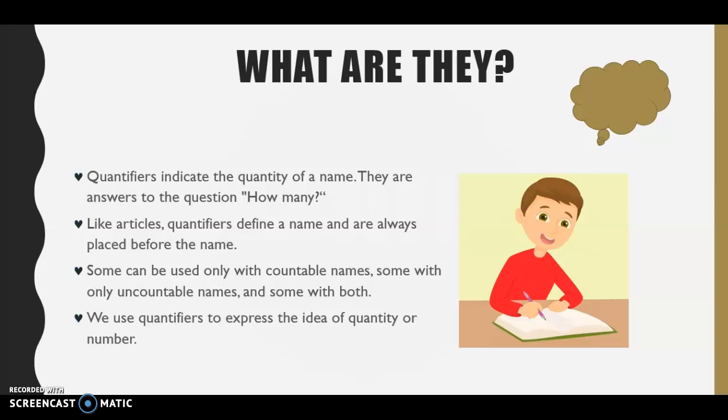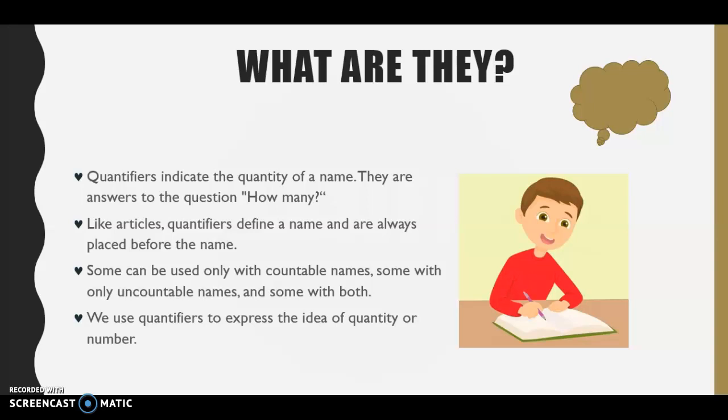What are they? Quantifiers indicate the quantity of a noun. They are answers to the question how many. The second one, like articles, quantifiers define a noun and are always placed before the noun. Some can be used only with countable nouns, but some with only uncountable nouns, and some with both. The last one, we use quantifiers to express the idea of quantity or number.